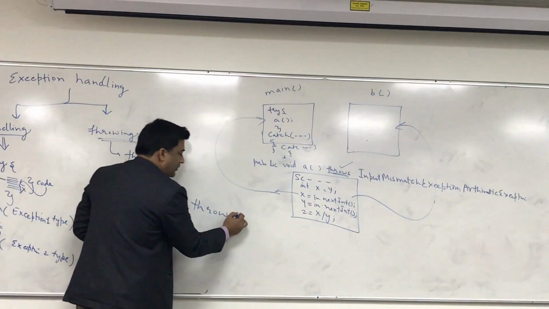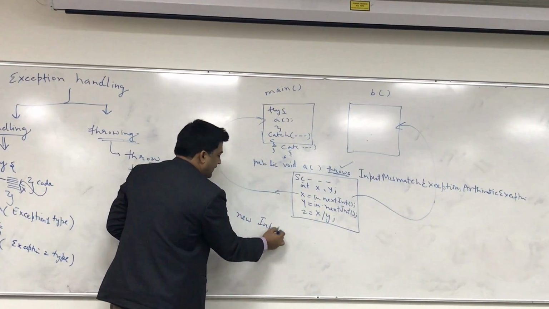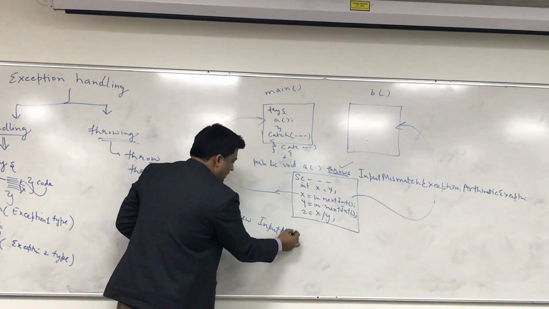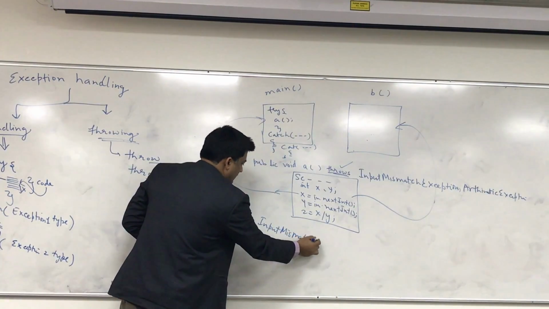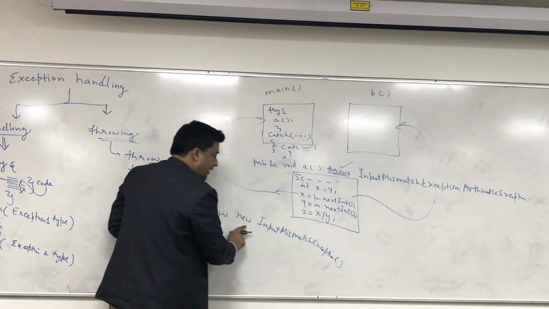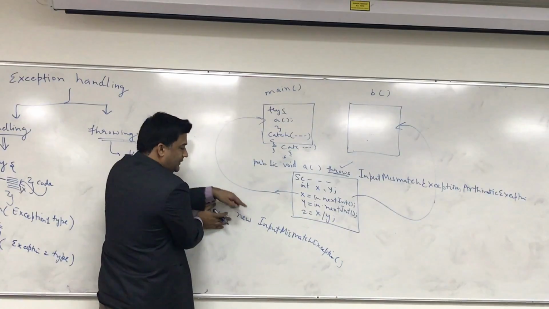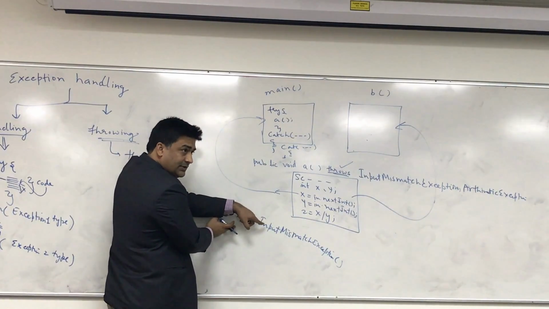So when I say throw new input mismatch exception, for example, what am I doing? I'm creating an object of input mismatch. If I write it like this, what is the meaning? I'm creating an object, right?